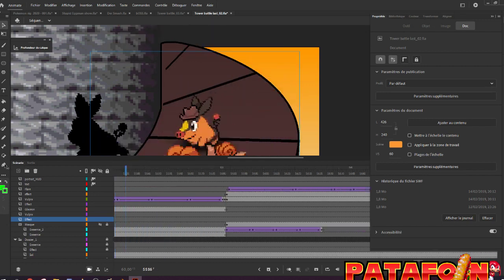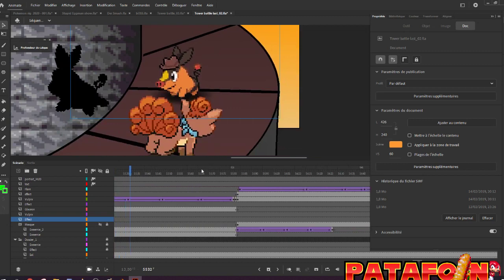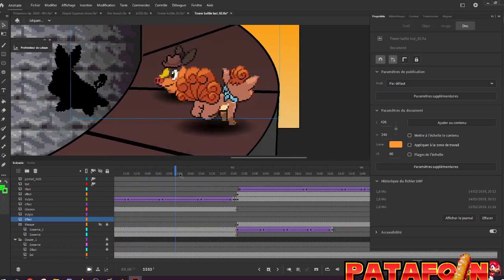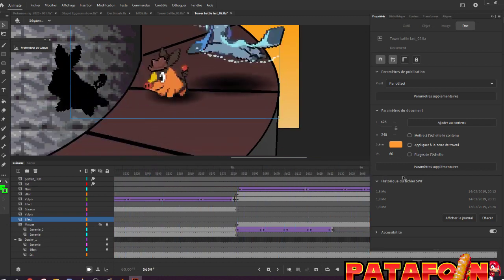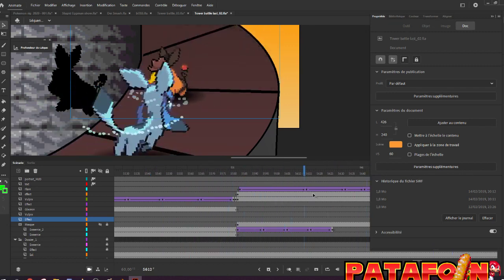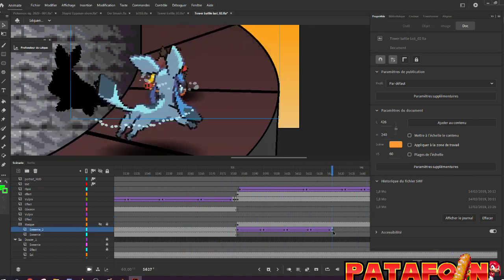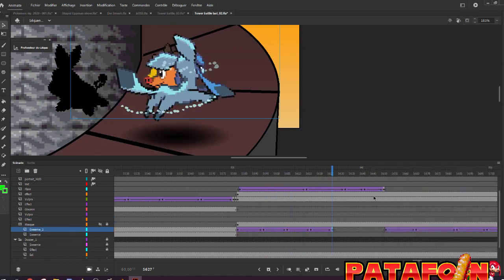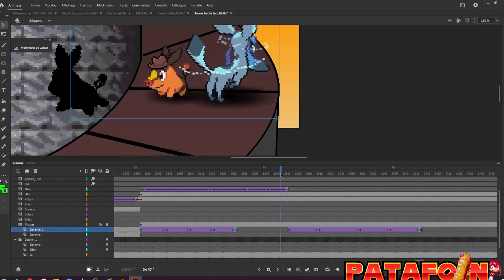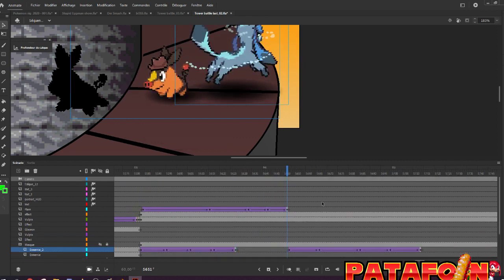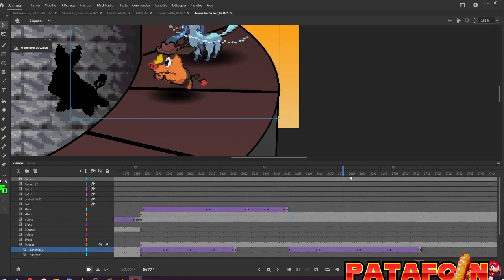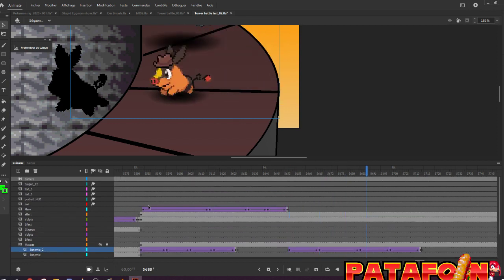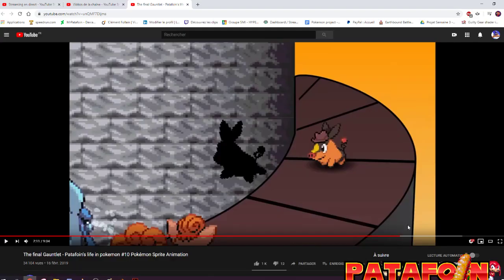So, I just need to check how I have done this. Yes, this is just some displacement, nothing special. So here, this is the front layer, and when you reach here, it changes the layer. Poof. Okay, and that's it for this episode. Nothing special else to talk about.